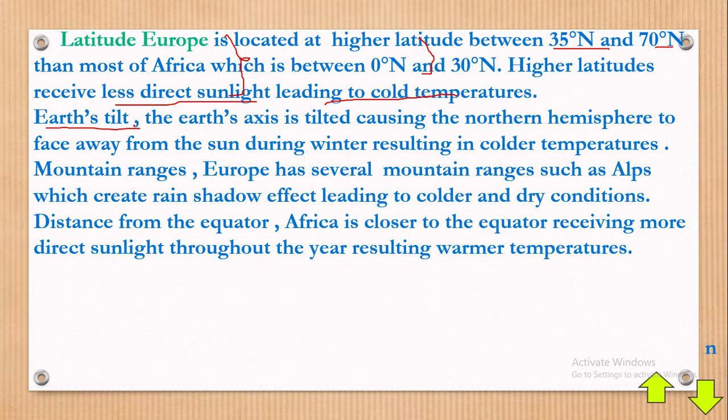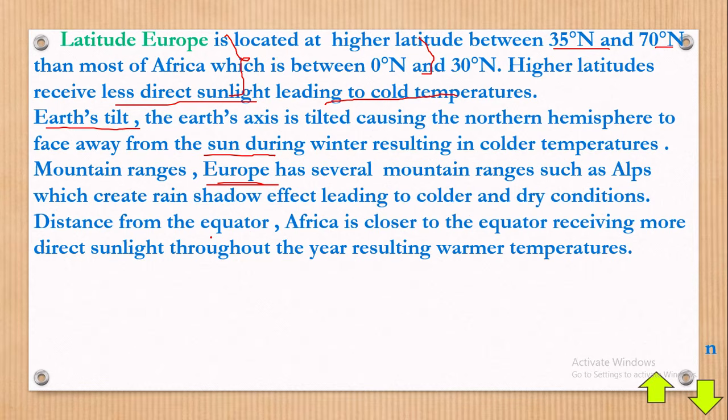So, the Earth's tilt: the Earth's axis is tilted, causing the northern hemisphere to face away from the sun. I've explained this. The northern hemisphere faces away from the sun during winter, resulting in colder temperatures. Okay, mountain ranges. Of course, Europe has several mountain ranges, such as the Alps, which create a rain shadow effect, leading to colder and dry conditions. Now here, apart from the Earth's tilt, even the mountain ranges can bring about coldness, because they say the higher you go, the cooler it becomes.